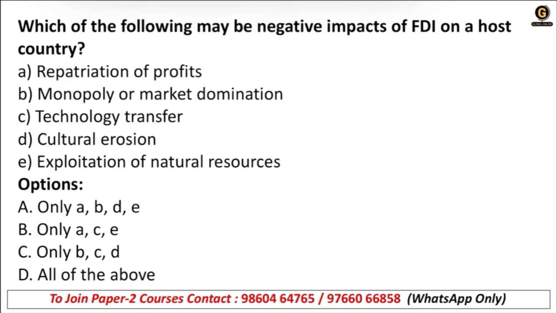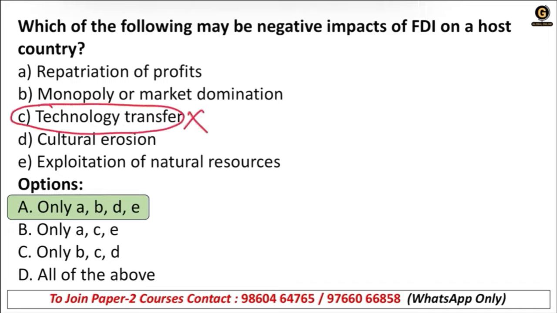Next. Which of the following may be negative impact of FDI on a host country? A. Repatriation of profits, monopoly or market domination, technology transfer, cultural erosion, or exploitation of natural resources. So the right answer is option A, B, D, E. Apart from C, all are correct, we can say. Okay, C is not correct, but all are correct.